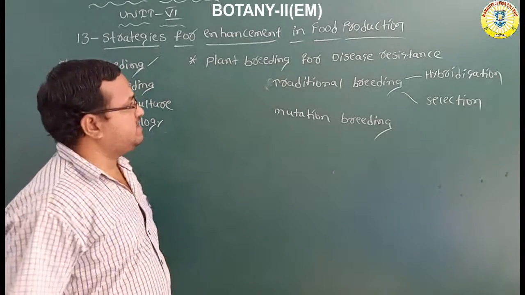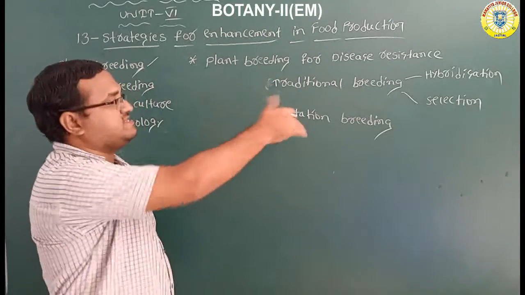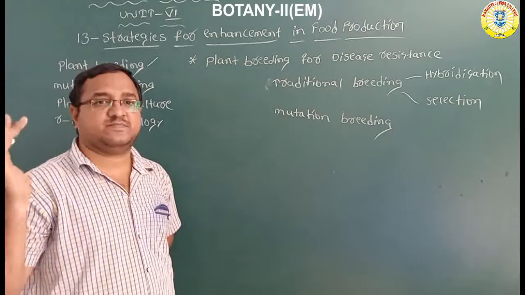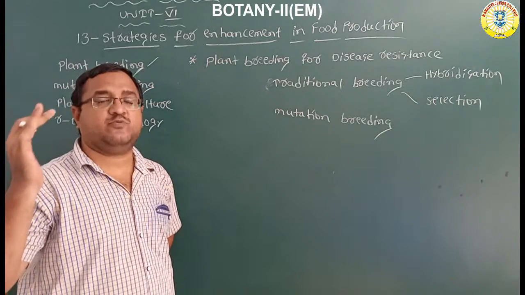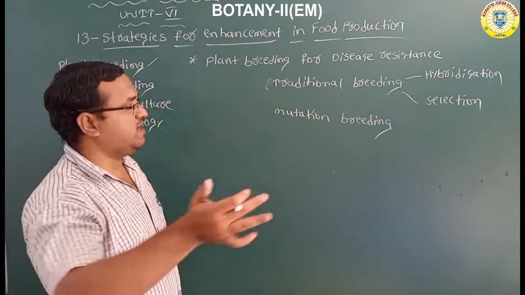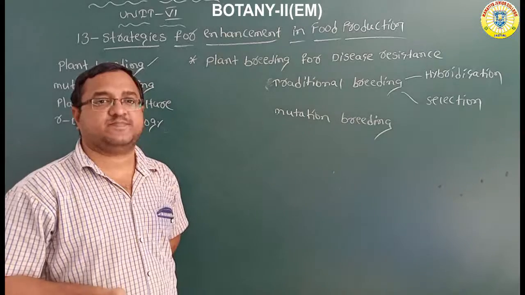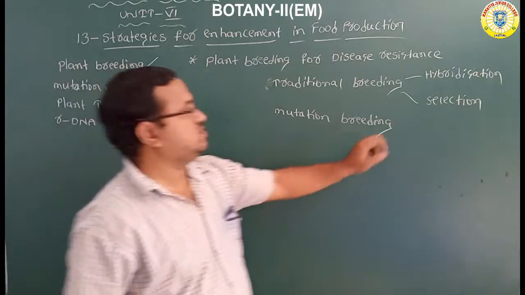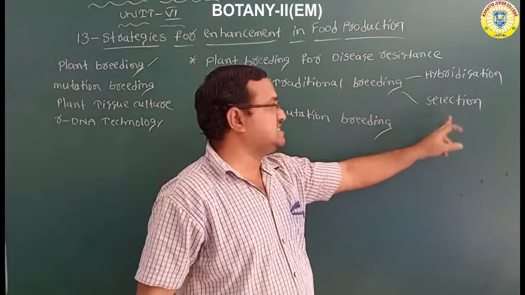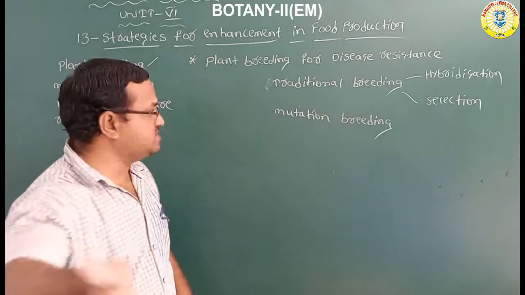But what is traditional breeding? Especially hybridization and selection. The crop varieties which are produced through hybridization and selection are disease resistant. The plants which we produce through hybridization and selection have the disease resistance capacity. Here some examples are given.